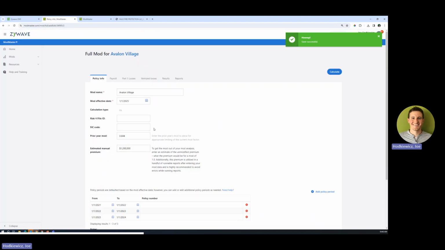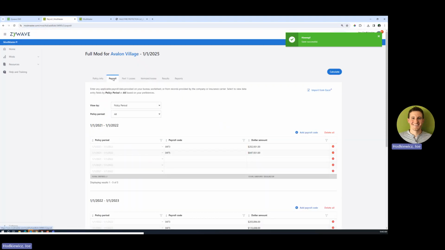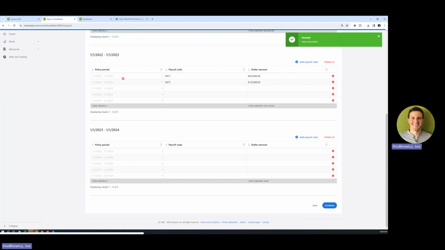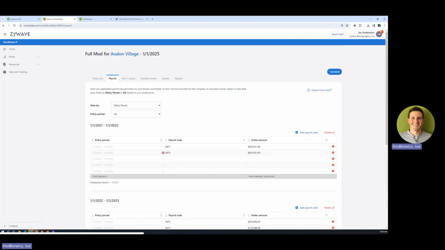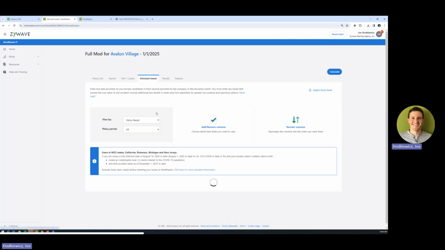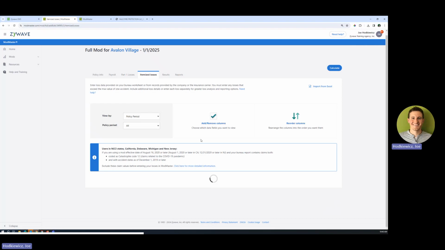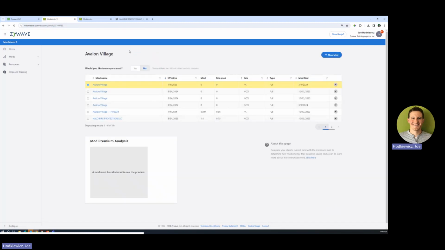Once I click save, what this is going to do on the next couple pages, you can see here for payroll, it doesn't have anything in that new policy period I added. So typically how I've seen others utilize this is they can track losses as they unfold throughout the year for a client, or they can use projections. So if Avalon Village calls me and tells me that they had a $7,000 loss, I could tell them before it hits the State Bureau how this impacts their bottom line. Very powerful product in the terms of the projection, especially with the reports.